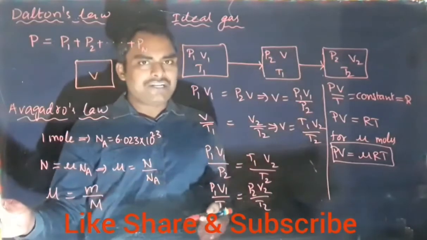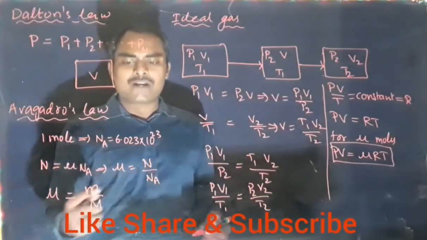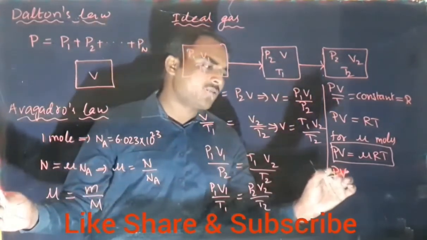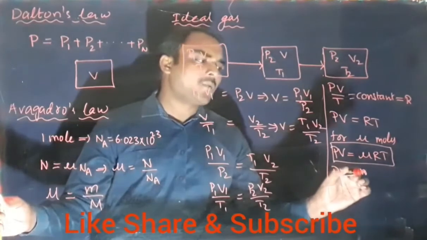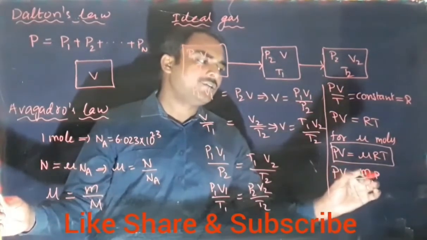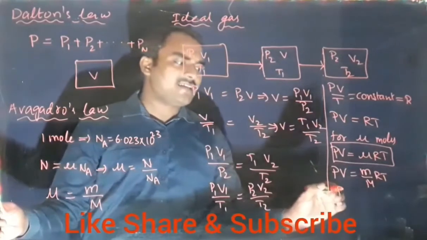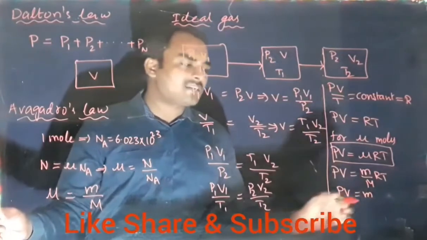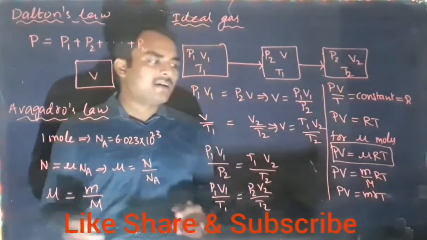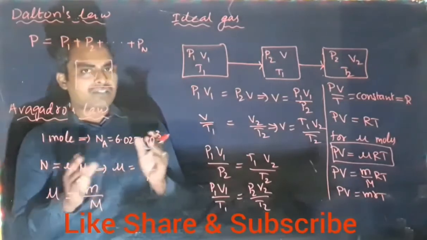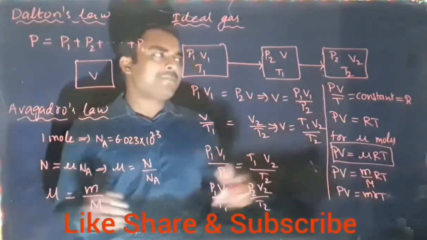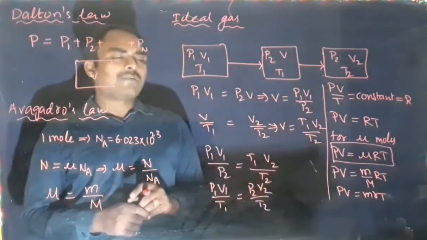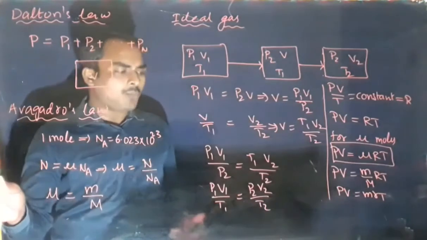Now mu has different formulas. Let us write mu as mass upon molar mass. So PV equals mass upon molar mass into RT. Then this equation becomes PV equal to M into capital R by capital M, taken as small r. Small r is the specific gas constant, where small r is nothing but capital R upon capital M. Right?